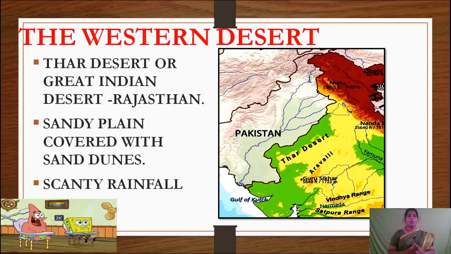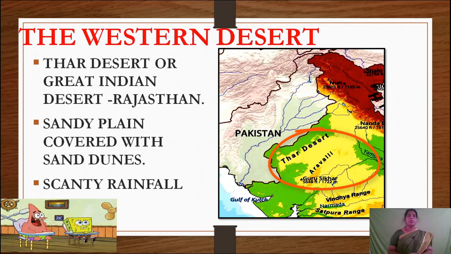The next physical division is the western desert. Desert means Registan. The western desert is otherwise called as the Great Indian Desert or Thar Desert. It is located in Rajasthan. Rajasthan is the northwest region of India. You can see the Thar Desert in the map. It is located in the state of Rajasthan. Look here, this is state of Rajasthan and the Thar Desert is located in this state.